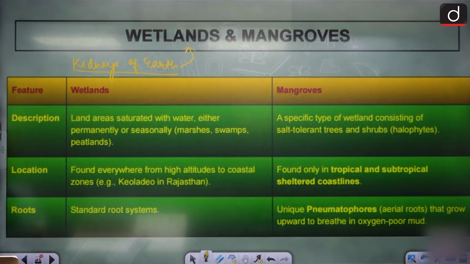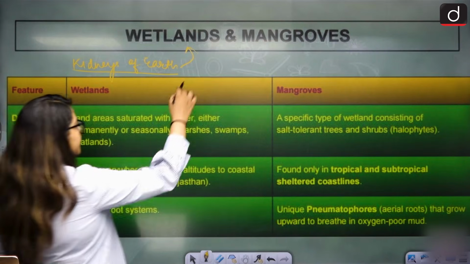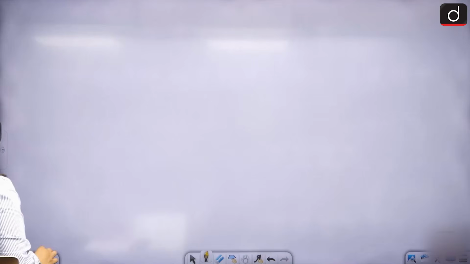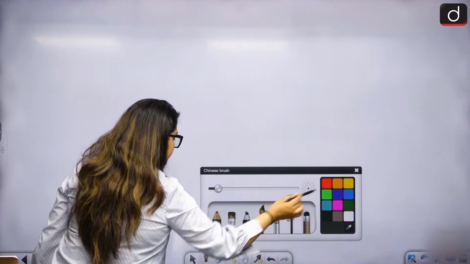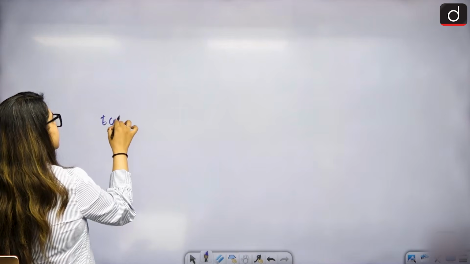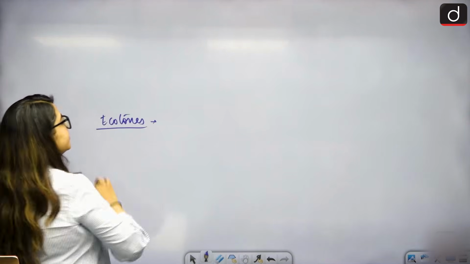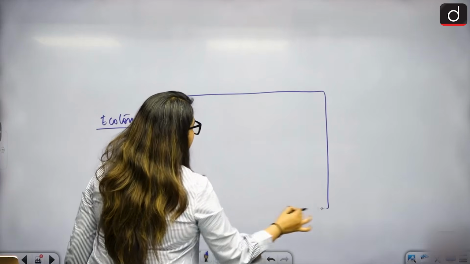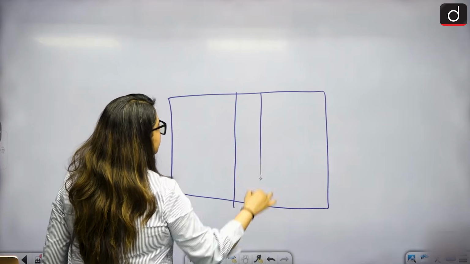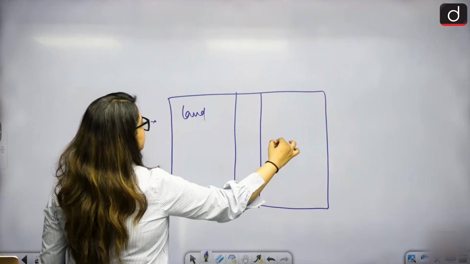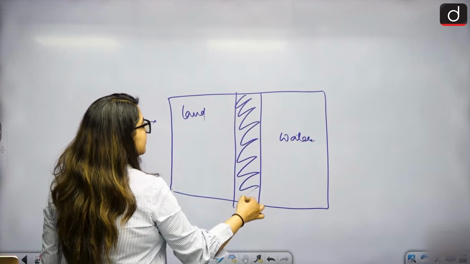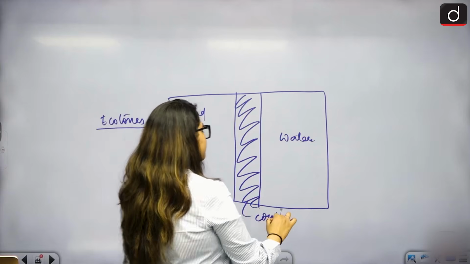How do they function? To understand that, we need to understand what wetlands and mangroves are, because they are ecotones. What do we call them? Ecotones. Why do we call them ecotones? For that, we have to understand what ecotones are. An ecotone is like a buffer zone. Once again, we come to buffer. Say here we have land, here we have water. Here you will have a mushy thing, a combination of land and water.